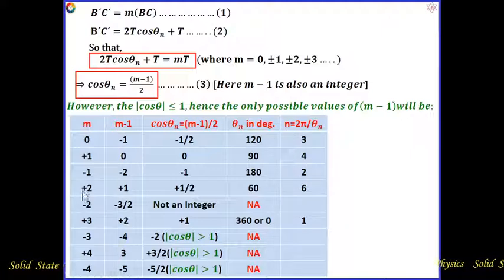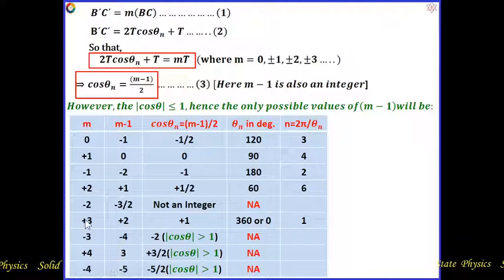And if you consider plus 2, then it will be plus 1, and cos theta n value will be plus 1 by 2, theta will be 60, and 2 pi by 60 will be equal to 6, which represents sixfold rotation. Now if we consider minus 2 for the M value, then it will be minus 3 by 2, which is not an integer, so it is not applicable for this equation.